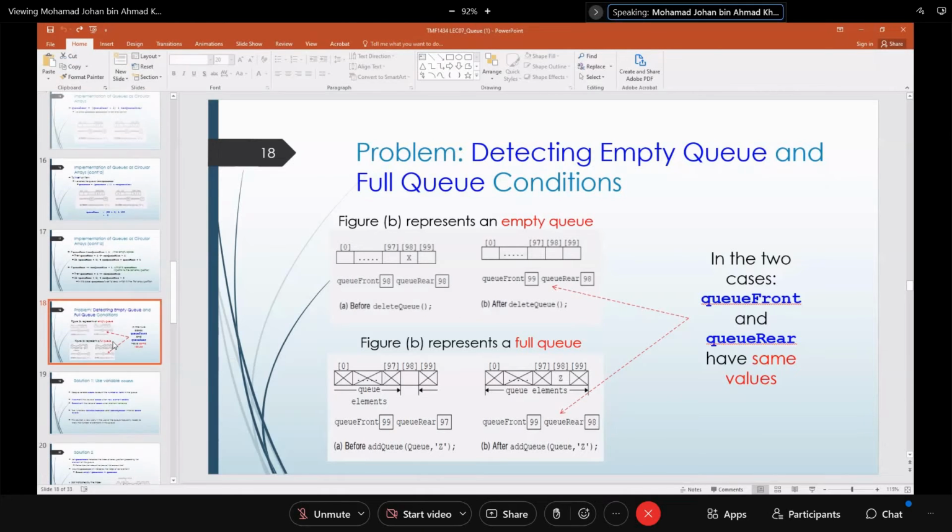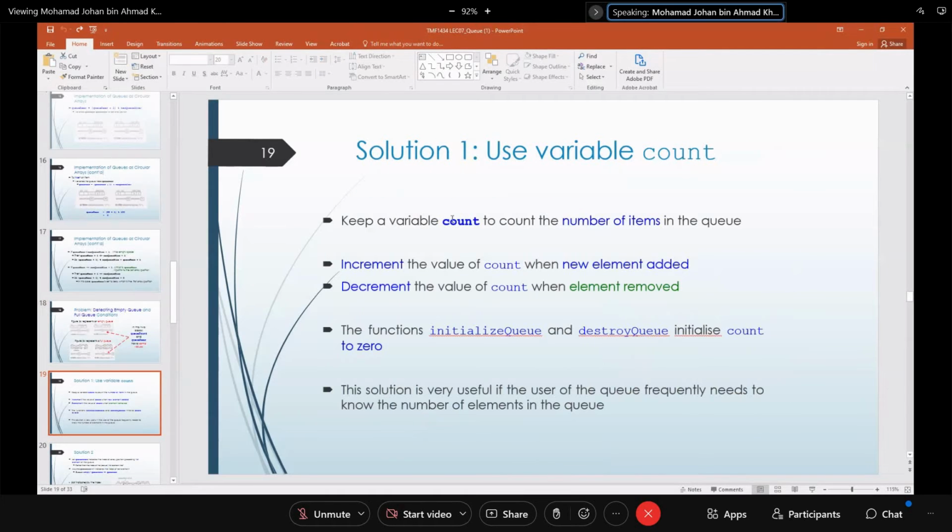So how do you solve this problem? Obviously these cannot be the same values, because they are two completely different scenarios. So solution 1: you keep a variable count to count the number of items in the queue. You increment count by 1 when you add in an element, and you decrement the value of count when you remove an element. Then the initialize function and destroy queue, when you call these two functions, you initialize the count to 0.